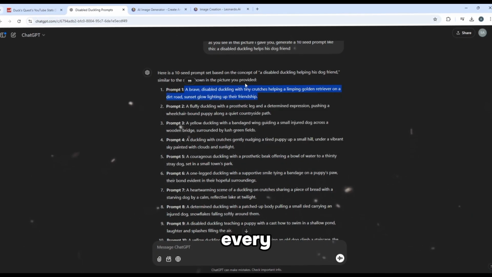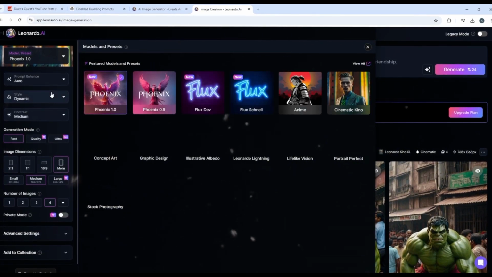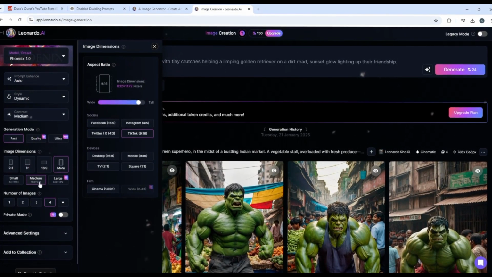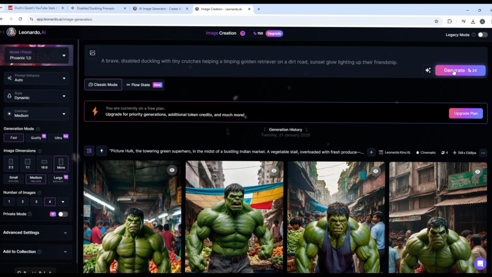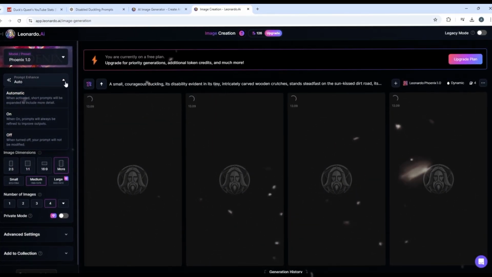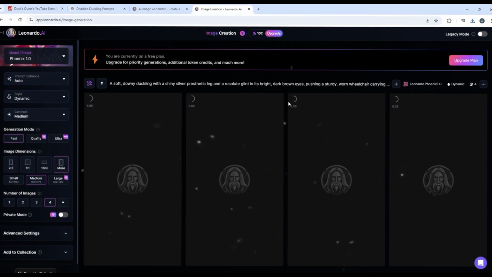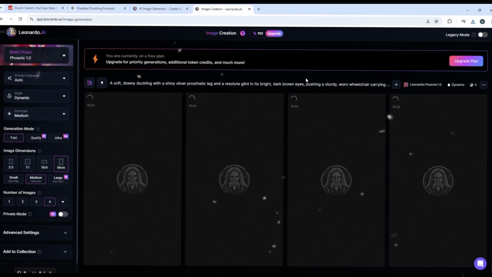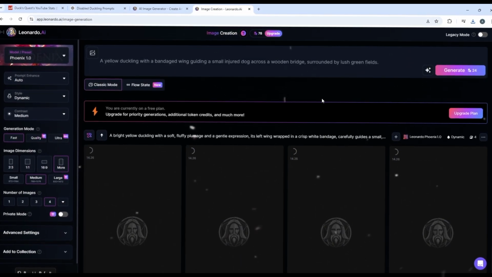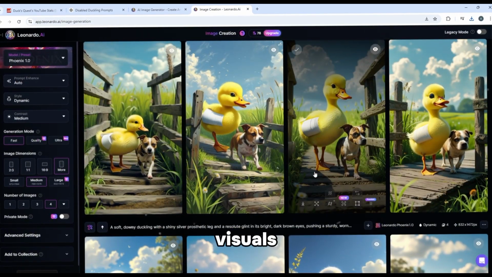Generate an image of every prompt. Just like that, you've got the visuals for your short.